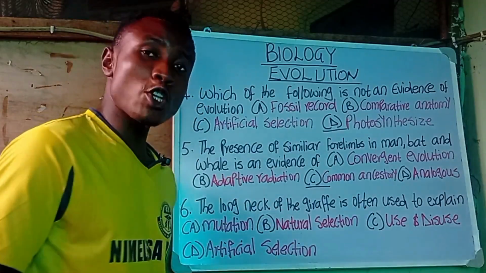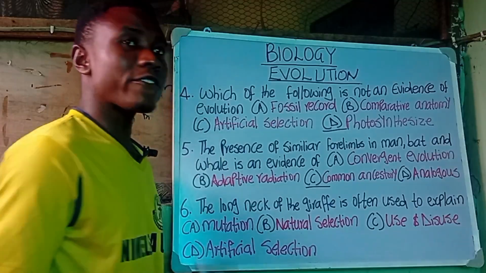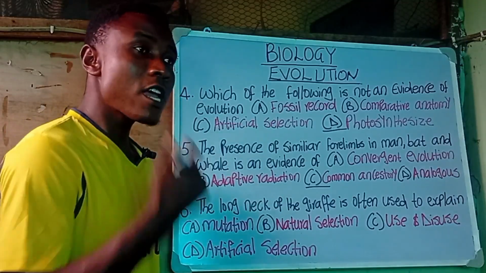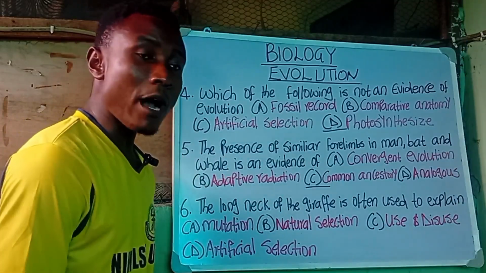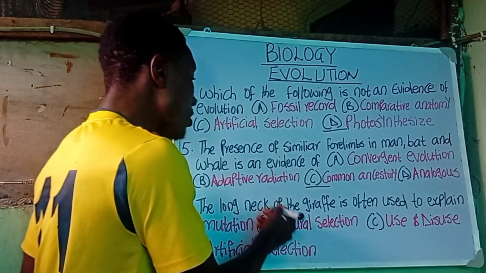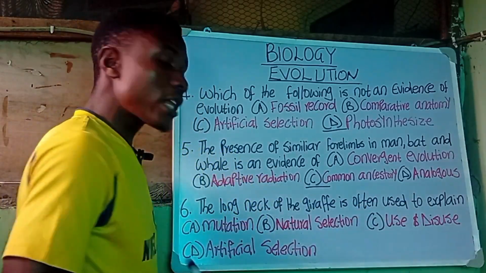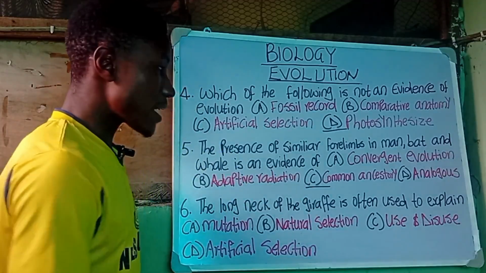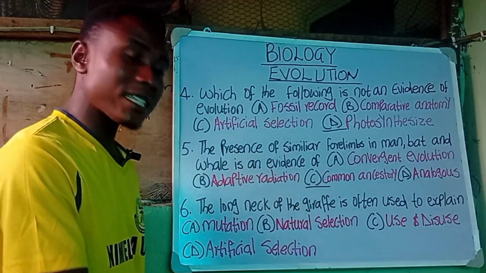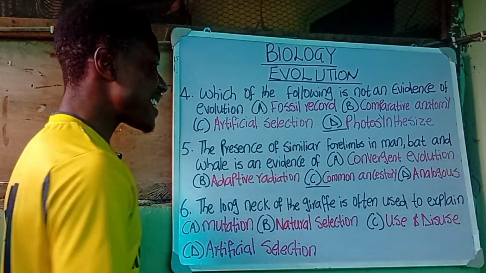The next question, question number 6, says the long neck of the giraffe. Remember, I already said this when I was talking about Jean-Baptiste Lamarck, the use and disuse of body parts. So let's continue. The long neck of the giraffe is often used to explain A. Mutation, B. Natural selection, C. Use and disuse, and D. Artificial selection.